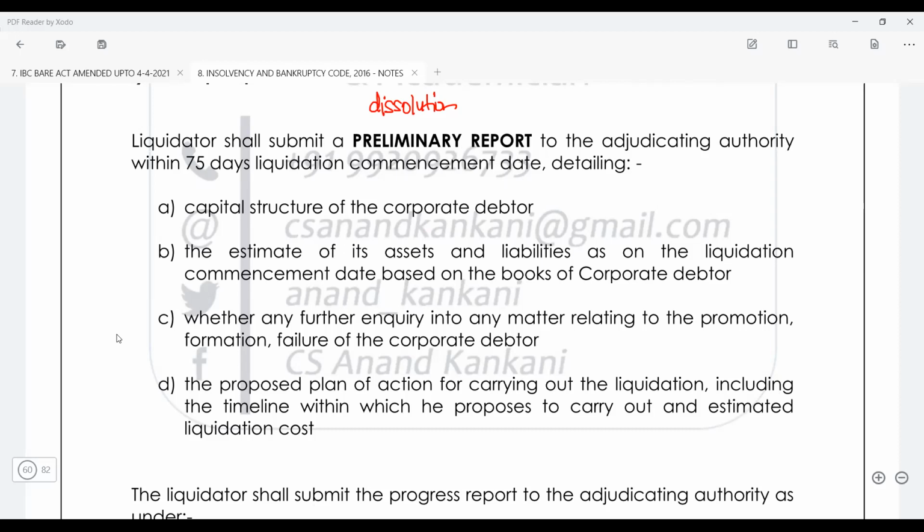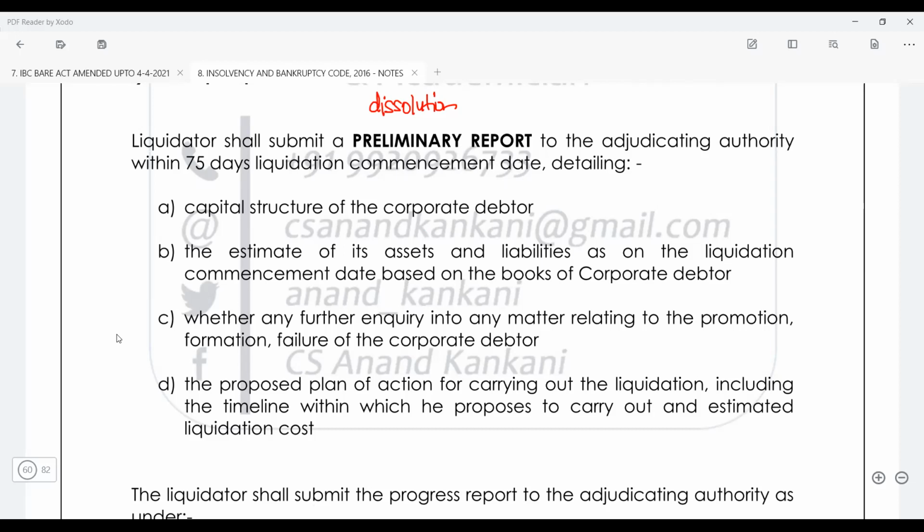Though it looks exactly the same, during those 330 days or 180 days, whatever time period during which the CIRP was there, the assets and the liabilities are going to change. The capital structure is also going to change, because even though the company is in CIRP, the business operations are not stalled. Business operations are still on.